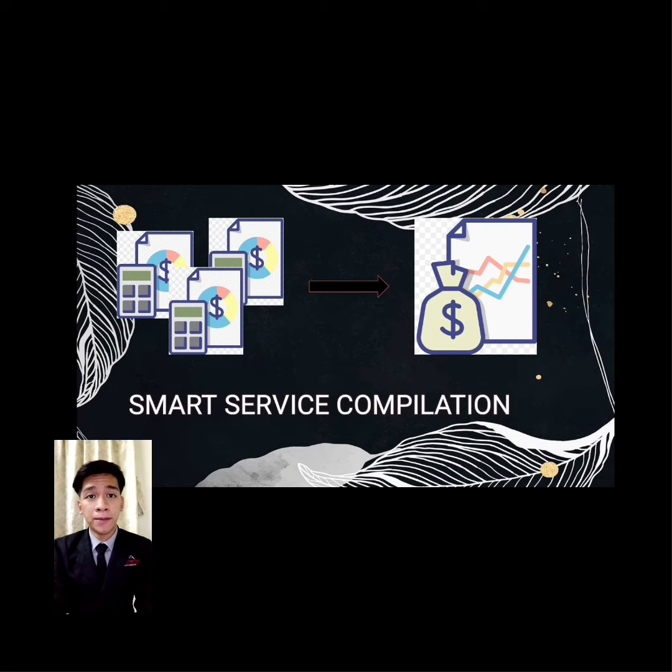Each service available according to their department has a different cost. Therefore, to make it easier for guests to calculate costs and manage expenses, we have provided a new method in the form of a platform named Smart Service Compilation.